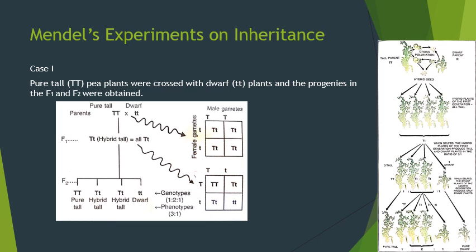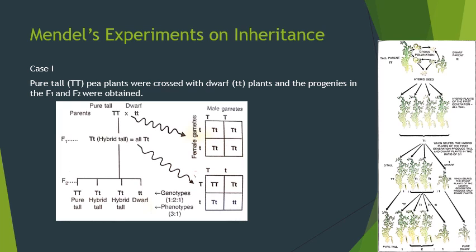So here we have pure tall, that is capital T, one plant, then capital T small t, hybrid tall, which are two, and pure dwarf, that is small t, small t, which is only one dwarf plant. So these are the gametes. So the genotype ratio will be 1:2:1.